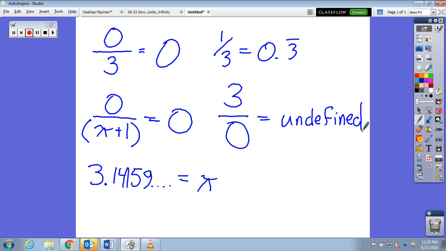So what about 0 divided by 0? I want to hear your thoughts on this. So you think 0. So 0 times 0 is any number. Okay, so I hear 0, any number.